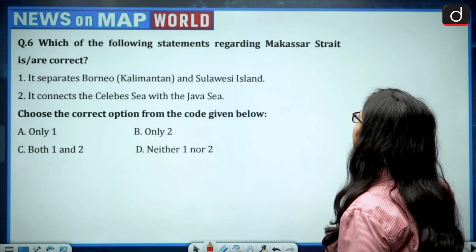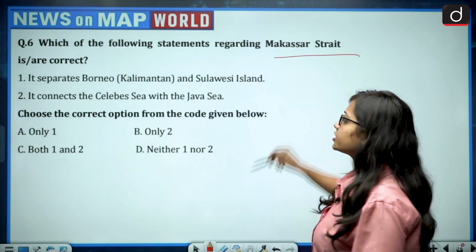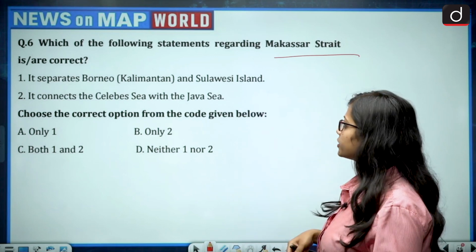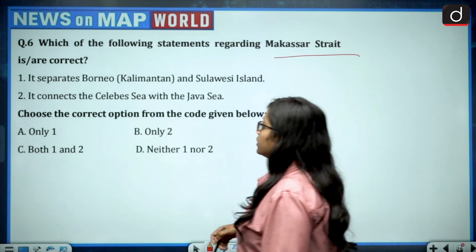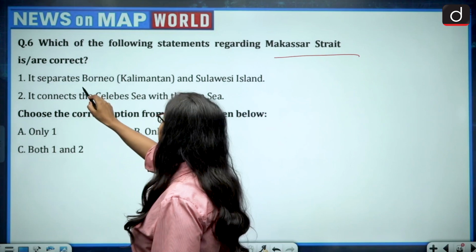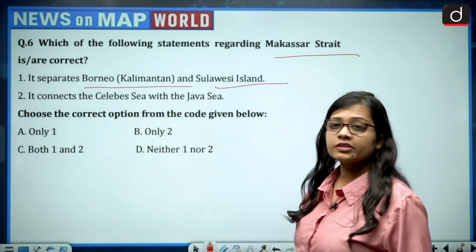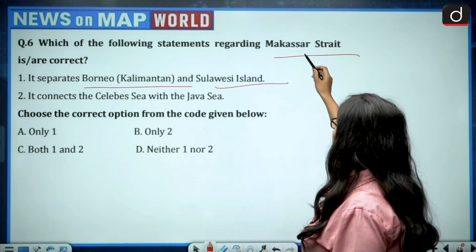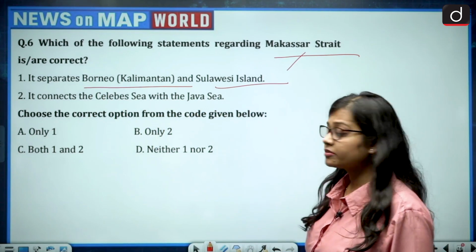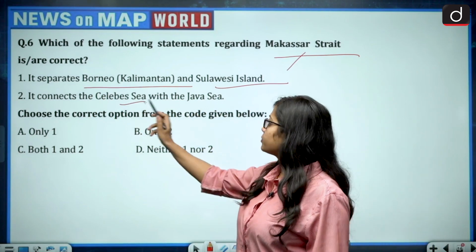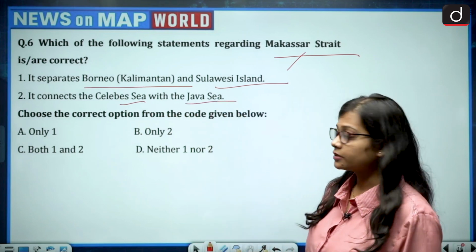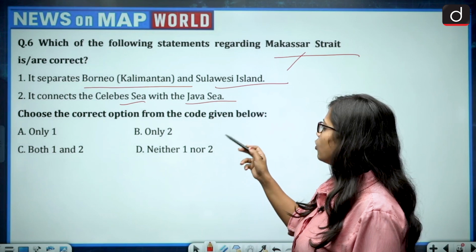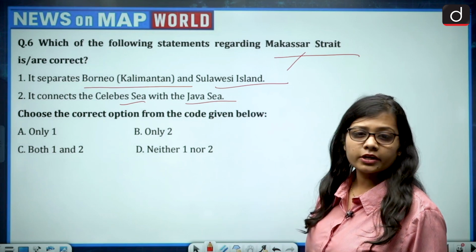Which of the following statements regarding Makassar Strait is or are correct? There are 2 statements given. The first says that the Makassar Strait separates Borneo and Sulawesi Islands. The next is that it connects the Celebes Sea with the Java Sea. Choose the correct option from the code given below: only 1, only 2, both 1 and 2, neither 1 nor 2.